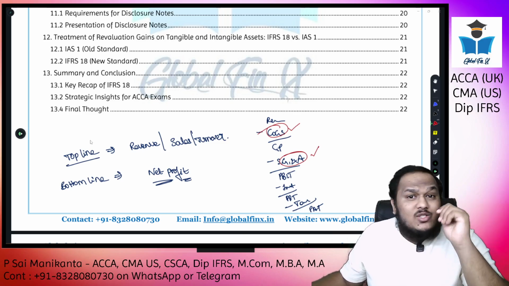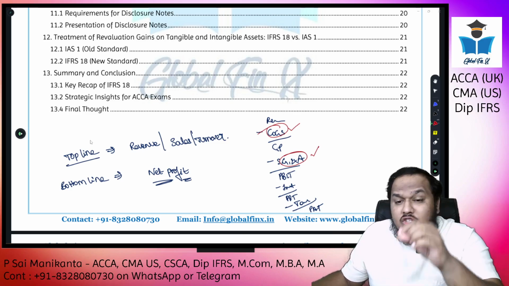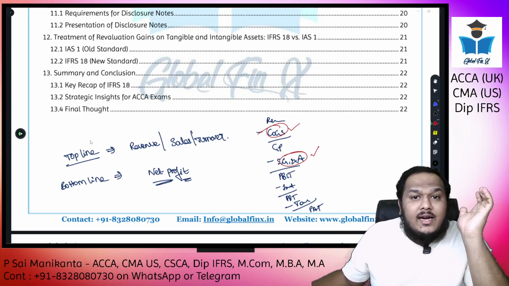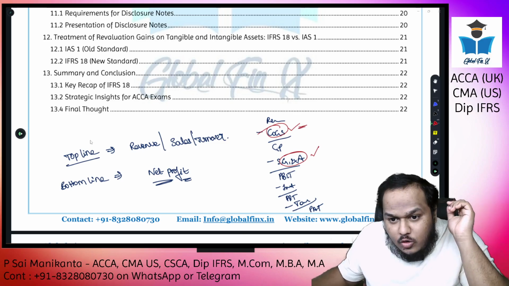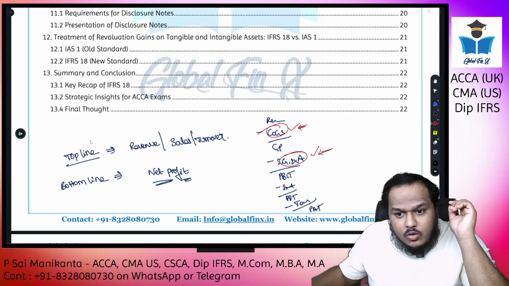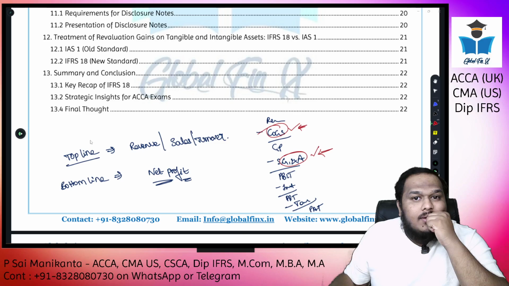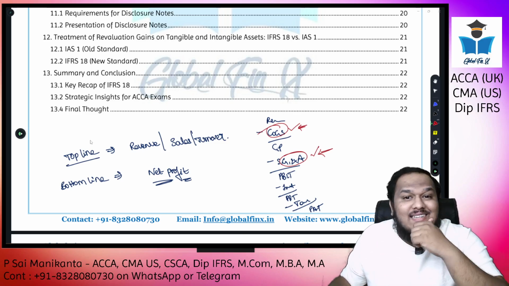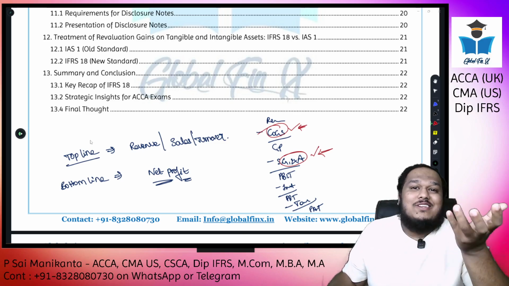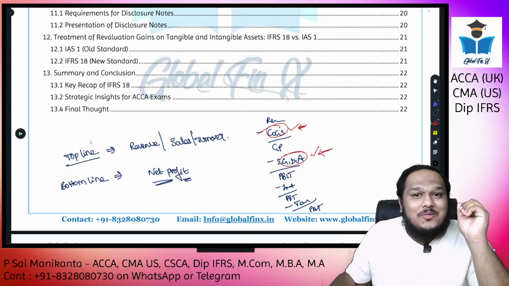Because IAS 1 did not specifically tell you depreciation should go under this particular line item. Depreciation should be included in COGS. Depreciation should be included in SG&A. No, IAS 1 never said that. Then what is the improvement, sir? You will understand it in a moment.